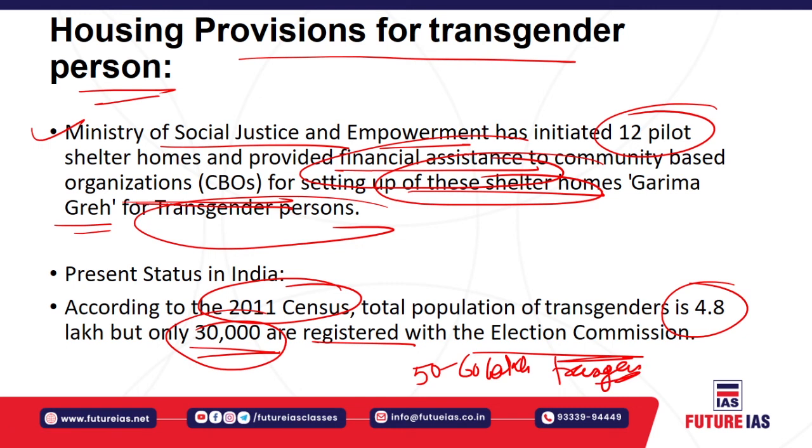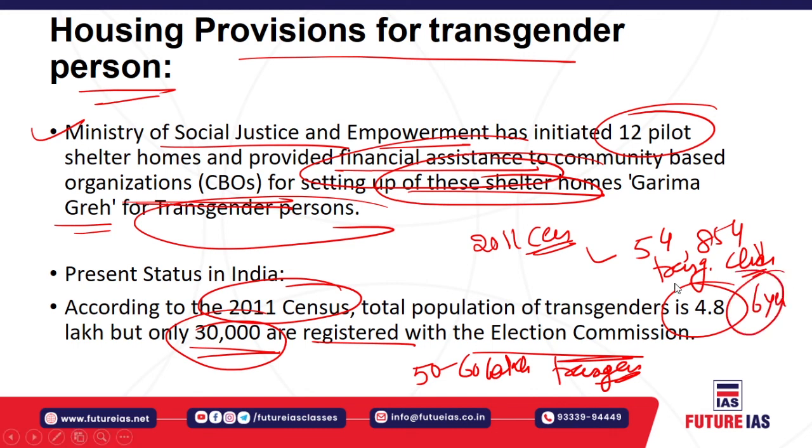There is huge discrimination against these transgenders. According to the 2011 census itself, there are 54,854 transgender children below the age of 6 years. On the educational front, the pass percentage of transgender persons for class 10th has decreased by around 15.79%, and for class 12 by 16.66%. So you can see that there is huge discrimination in education as well.